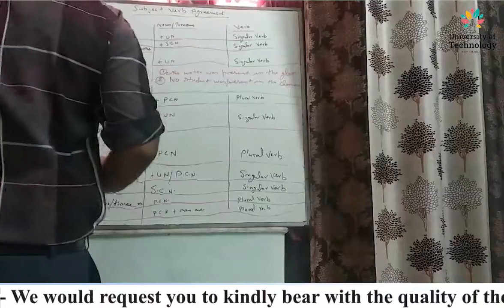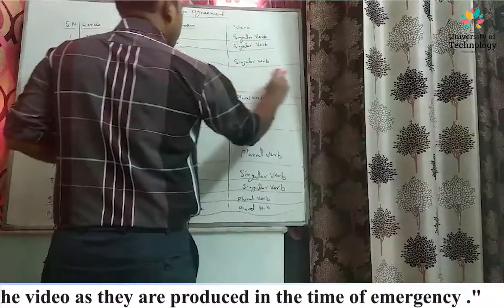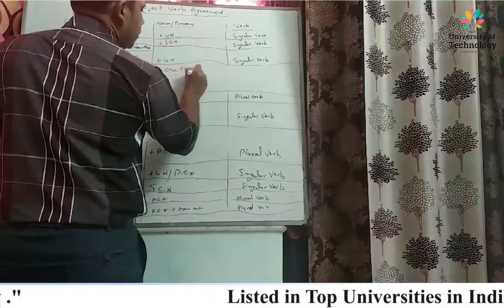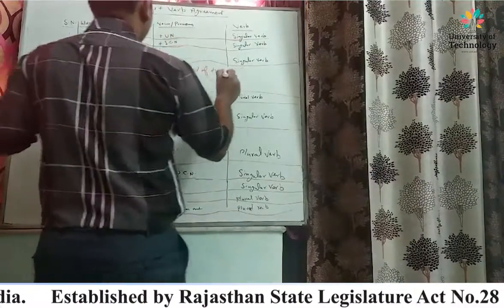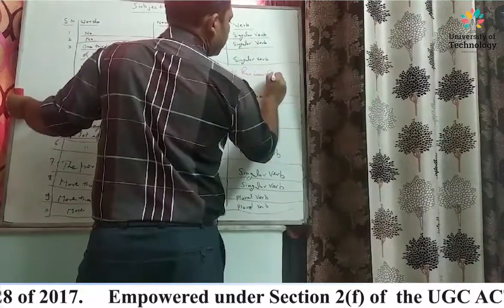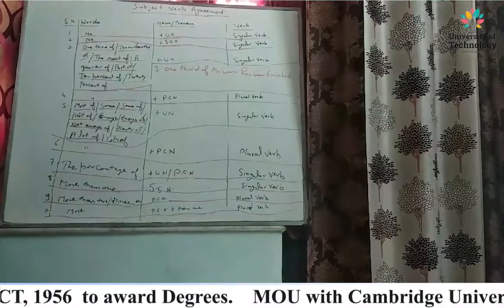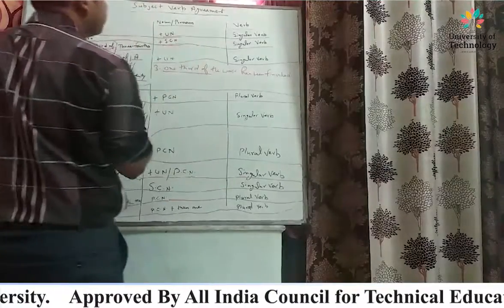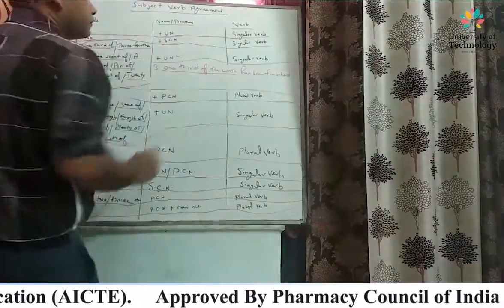Next, third: 1/3 of the work has been finished. 1/3 of, uncountable noun, of the work, singular verb.